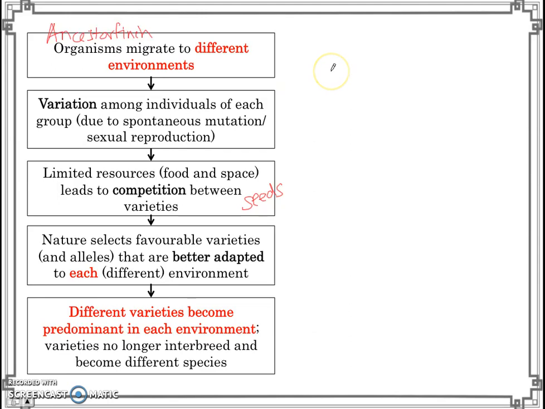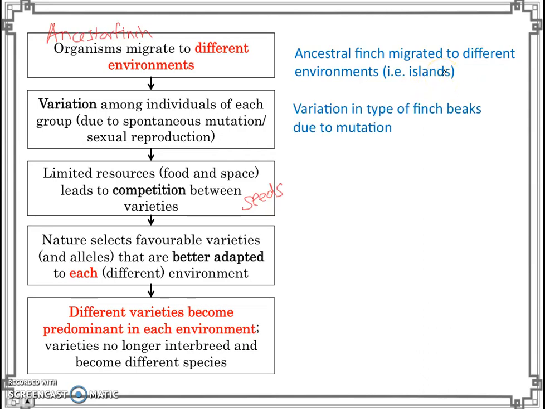So let's look at the finch. The idea is that the ancestral finch migrated to different islands, went to different environments. And then on each island, you have this ancestral finch where there's variation, due to mutation, due to new alleles. Some finches have longer, some finches have shorter beaks. Finches compete for a limited amount of food on each island.